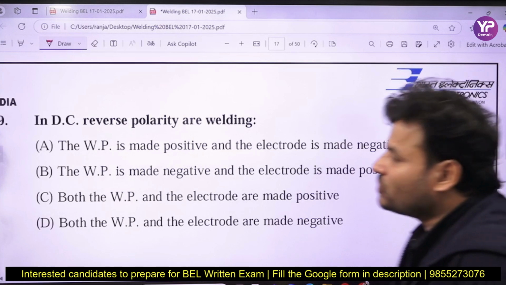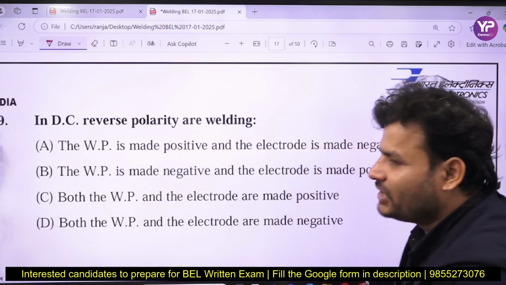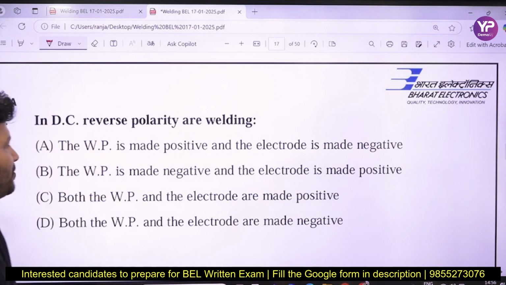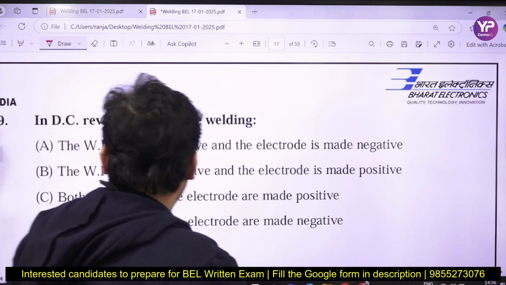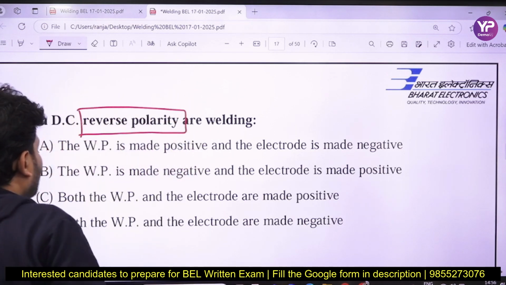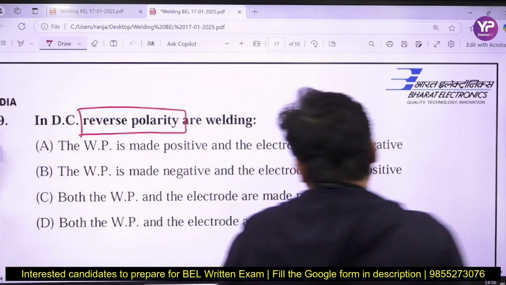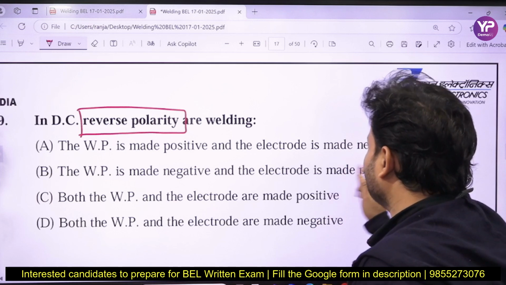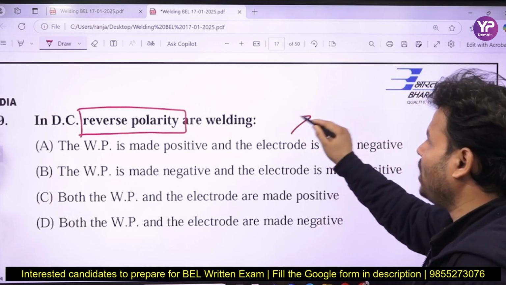Now see this, next question is that in DC reverse polarity welding, the workpiece is made positive and electrode is made negative; the workpiece is made negative and the electrode is made positive; both the workpiece and electrode are positive; and both are negative. So my dear friends, you have to answer about the reverse polarity. What will be the reverse polarity? Workpiece is made positive and electrode is made negative, that is called straight polarity.